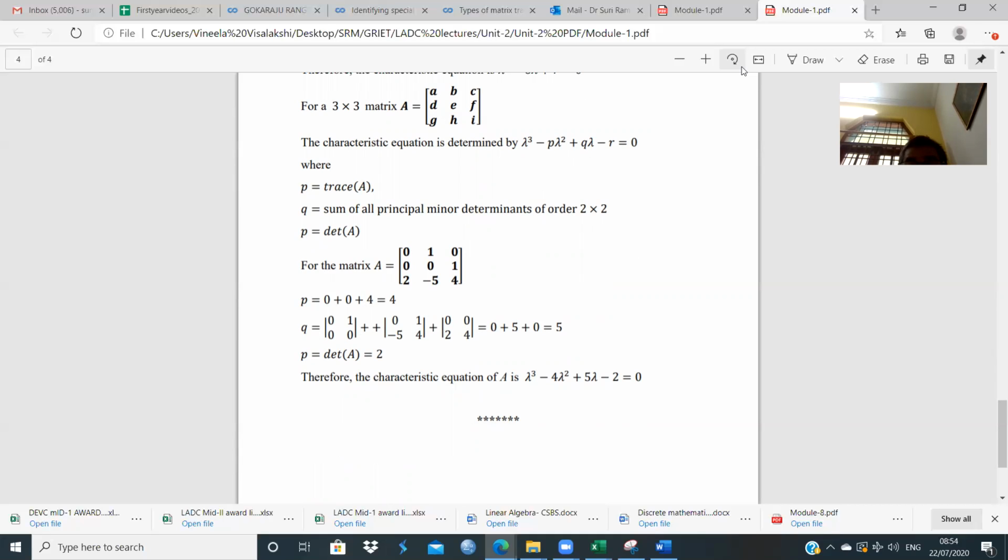Therefore, the characteristic equation of A is lambda cube minus 4 lambda square plus 5 lambda minus 2 is equal to 0. So we have learned in this lecture how you can build the characteristic equation of a square matrix. The next lecture will be on finding the eigenvalues for different matrices.